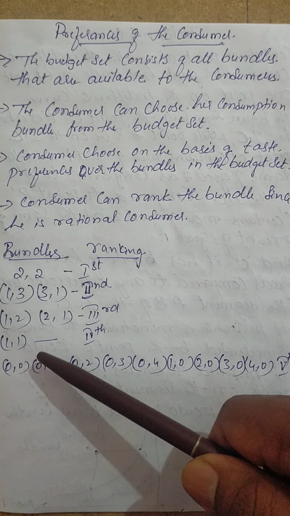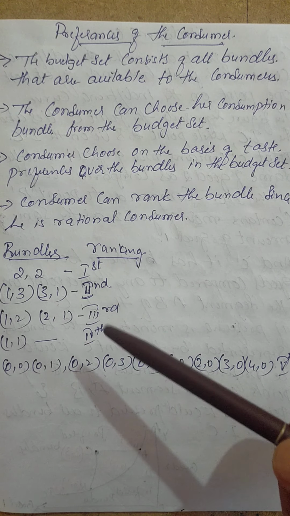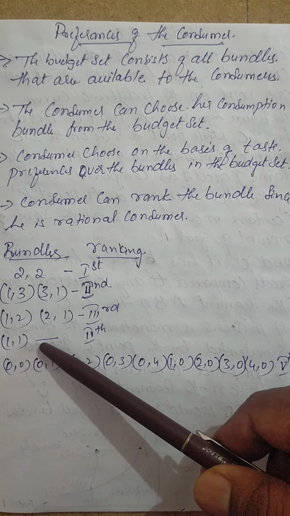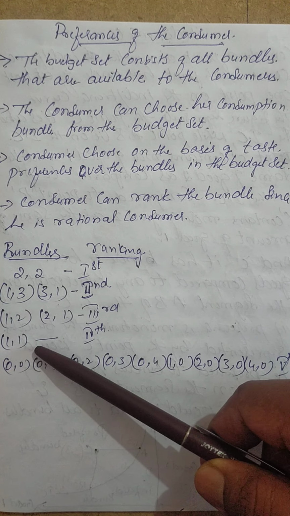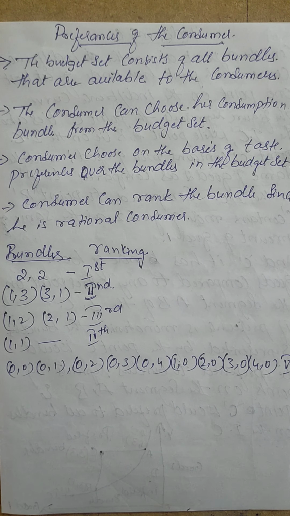Maybe the prevailing market price might be something else, like 5 rupees or 10 rupees. His purchasing level is only this much. That means his taste of preference has come down, so he is giving a very low rank, which is the 4th rank.